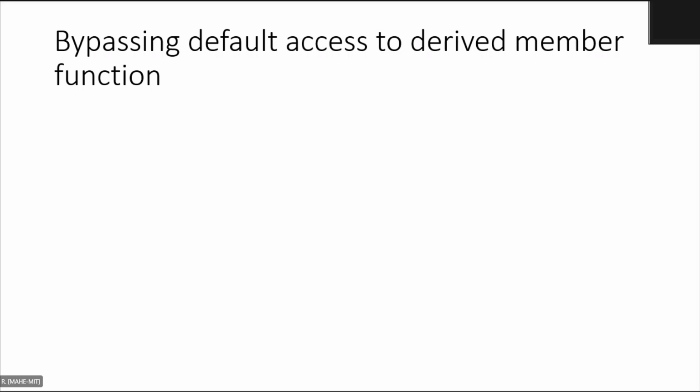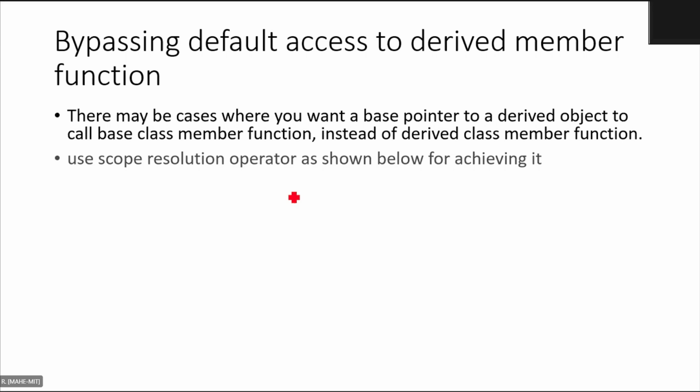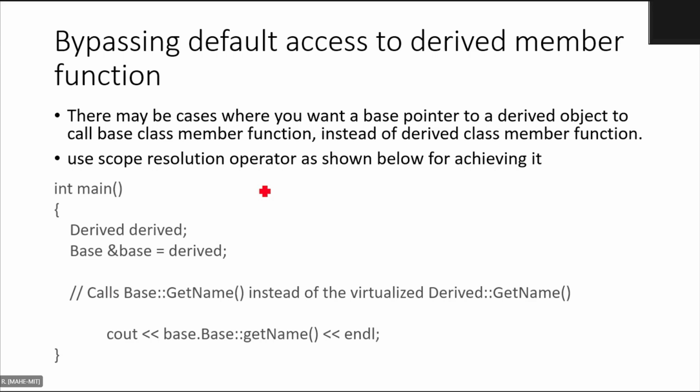So, bypassing the default access of a derived member function. There may be cases where you want a base pointer to a derived object to call a base class function instead of the derived class member function. That is, by default it calls the derived class, but you want to access the base class. Then how will you do that? We can do that by use of a scope resolution operator like this. So derived D, and then base class, address of the base class equal to derived.